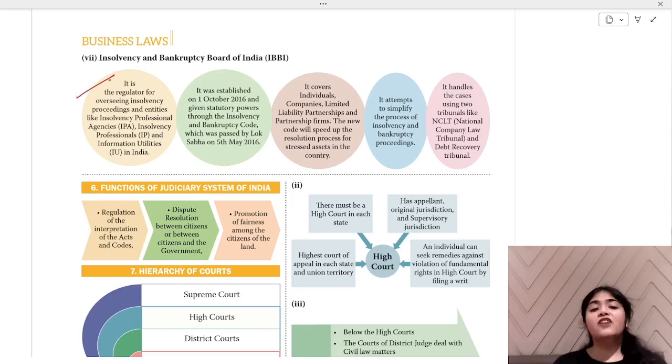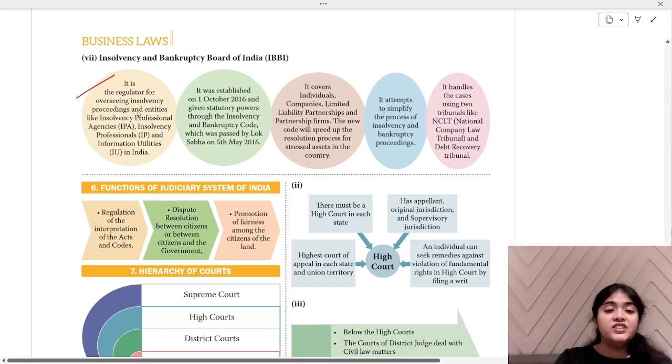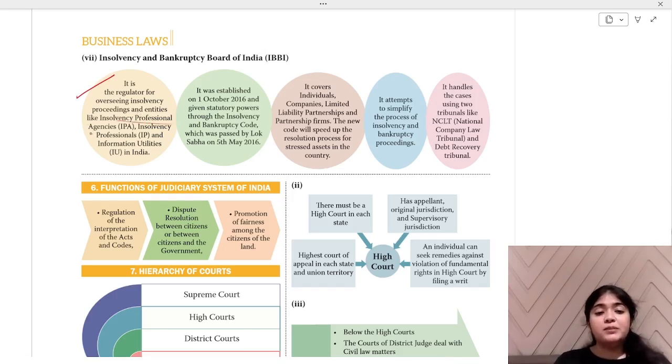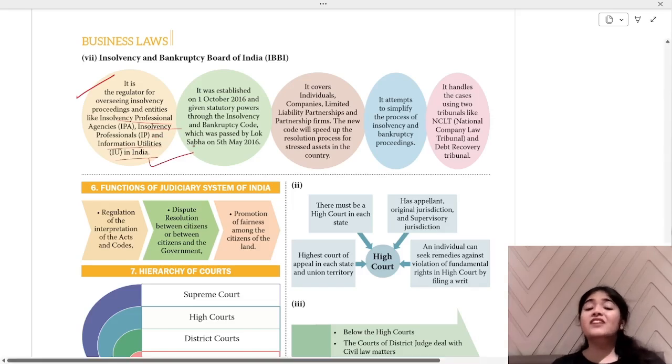It is the regulator for overseeing insolvency proceedings. If someone becomes insolvent, they have to file that under the Insolvency and Bankruptcy Board of India. Okay, all the proceedings happen under this board. Proceedings and entities like insolvency professional agencies, insolvency professionals, and information utilities in India. So all these are working under the Insolvency and Bankruptcy Board.